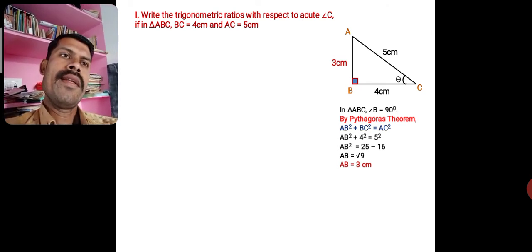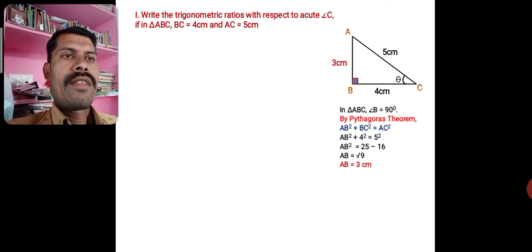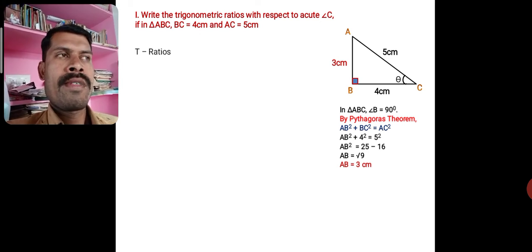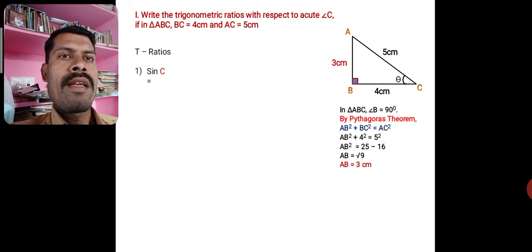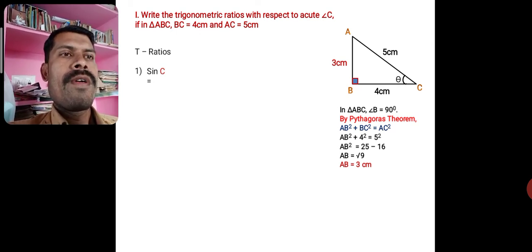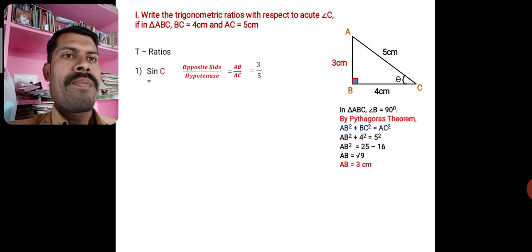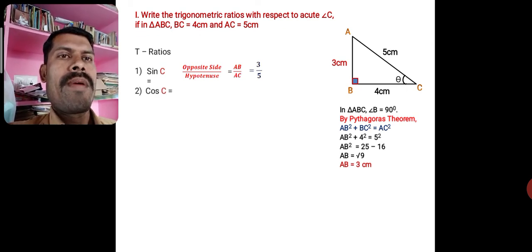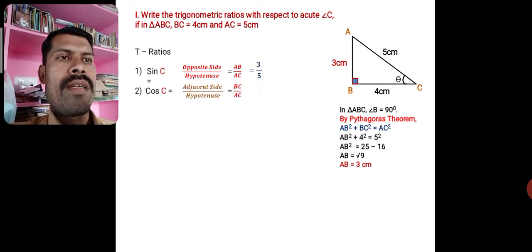Now we can define the trigonometric ratios easily, is it not? Sine of acute angle C is given by opposite by hypotenuse, that is AB by AC, which is 3 by 5. Similarly, cos C is adjacent side by hypotenuse, that is BC by AC, which is 4 by 5.